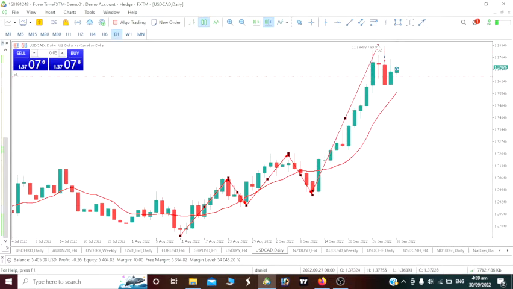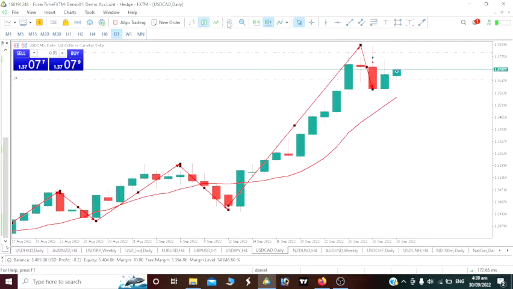So we've had this huge impulse movement, and after this impulse movement, we've had this correction. So, guys, is this correction over? I think so. I'm still seeing another bullish move again.